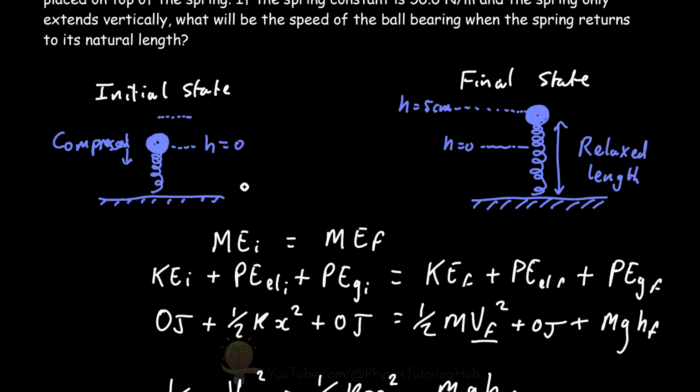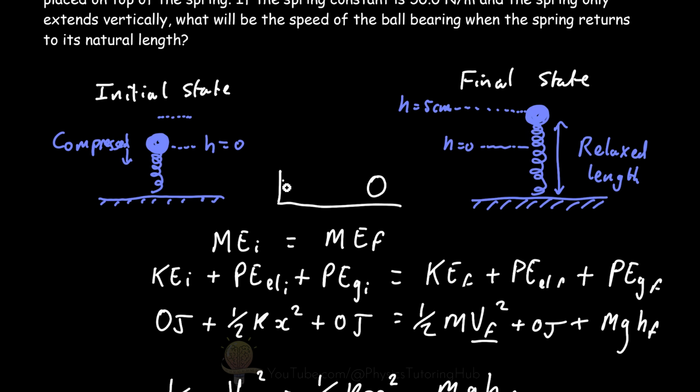Some of that energy was converted into gravitational potential energy as the ball gained height. Now if we laid this spring on its side in a horizontal position and no friction is present, do you think the ball's final velocity would be higher than 2 meters per second, lower, or the same as this example here?